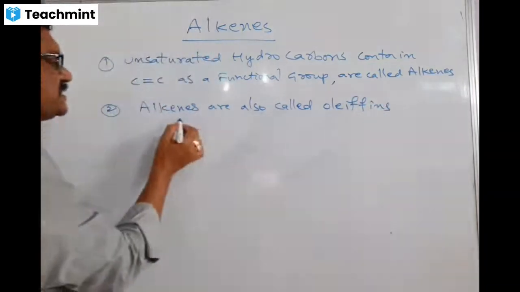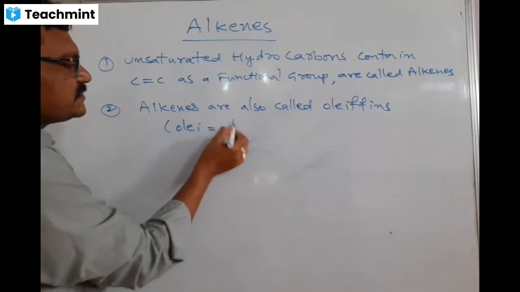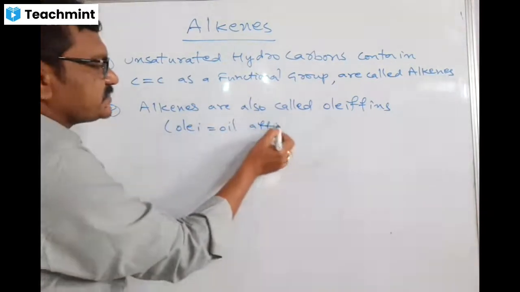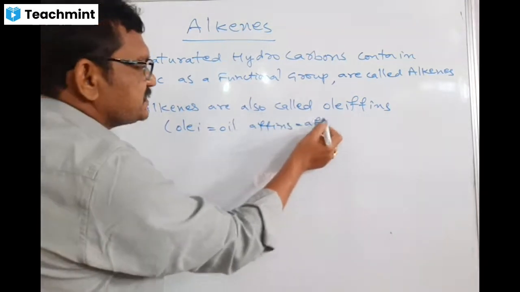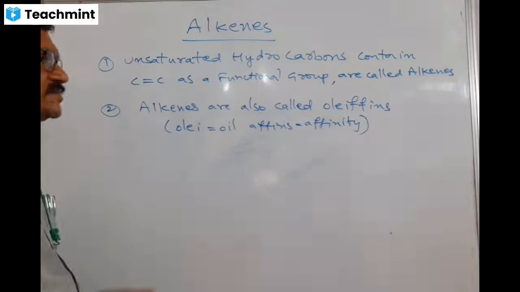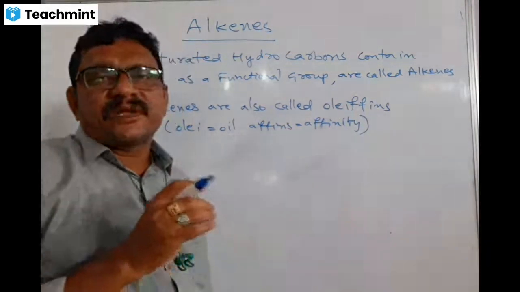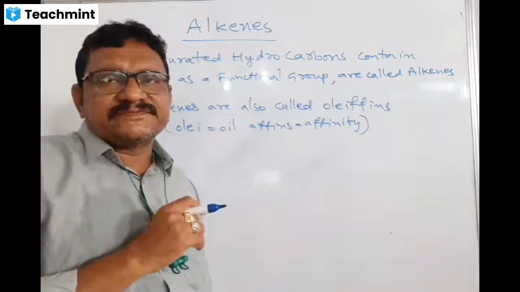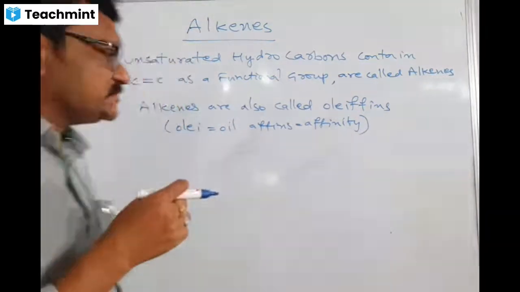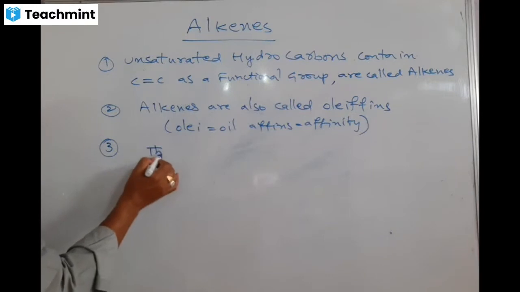See here, oli means oil, efins means ethylene. So, due to the oil-forming nature, alkenes are also called olefins. Then the third point, their general formula.